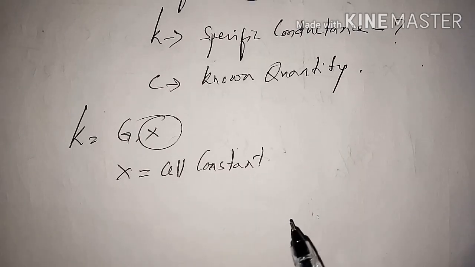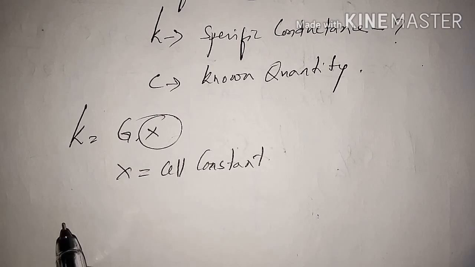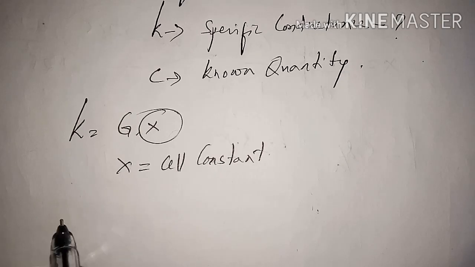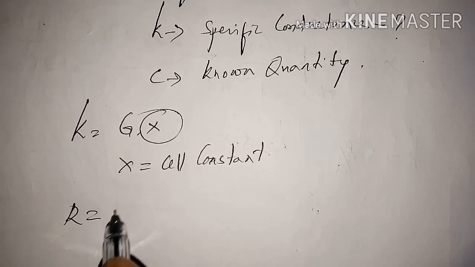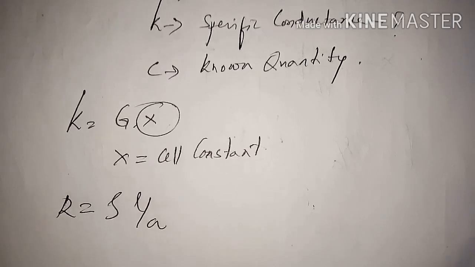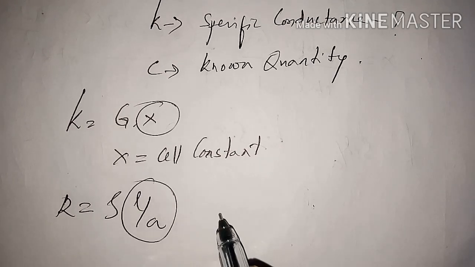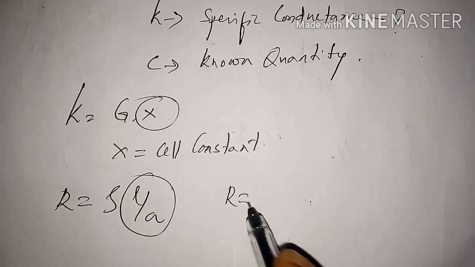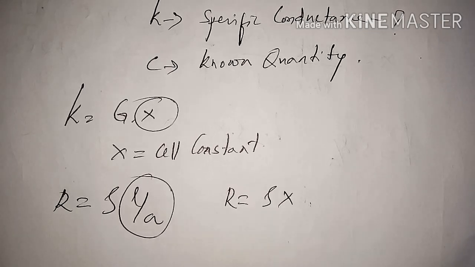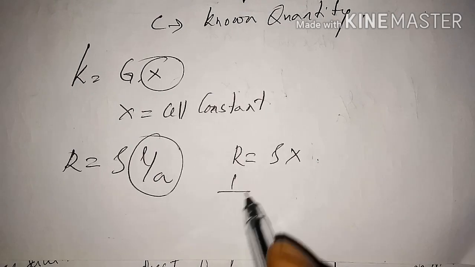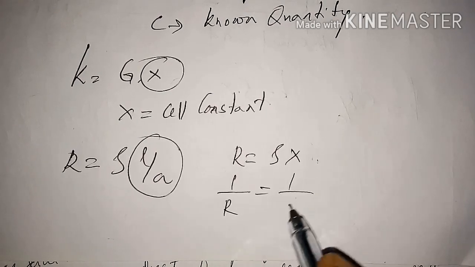To determine the cell constant, we start with the resistance. Resistance is equal to rho L by A, where L by A is the cell constant.